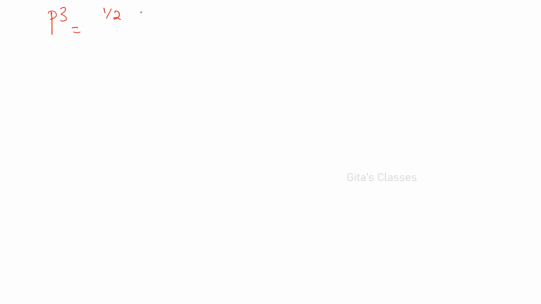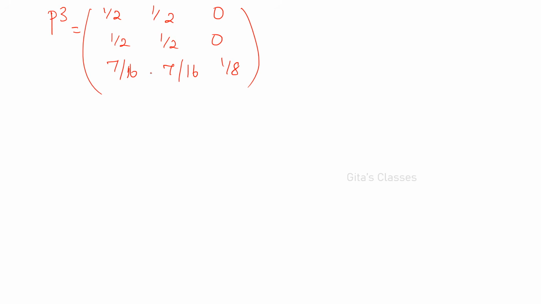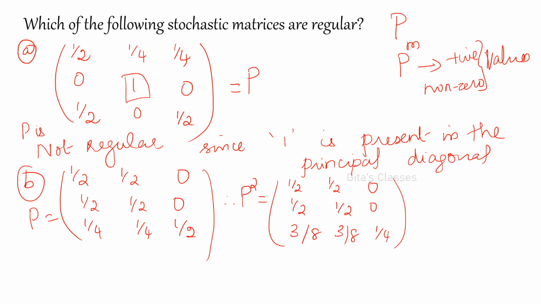So P cube will be 1 by 2, 1 by 2, 0, 1 by 2, 1 by 2, 0, 7 by 16 and 7 by 16, 1 by 8. Okay, it goes on like this. You can find out P power 4 if you want. It is very easy. If you store the matrix in your calculator, finding power 3, 4, 5, everything you can find out very easily.